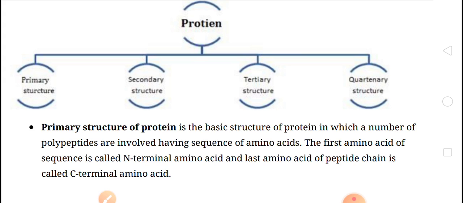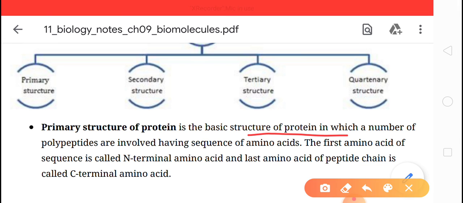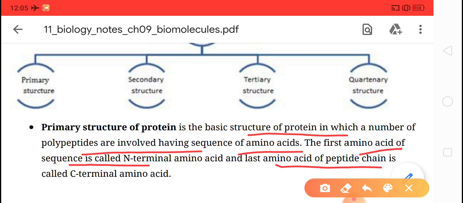So the primary structure is the basic structure of protein, in which a number of polypeptides are involved, having a sequence of amino acids. The first amino acid of the sequence is called the N-terminal amino acid, and the last amino acid of the peptide is called the C-terminal amino acid.